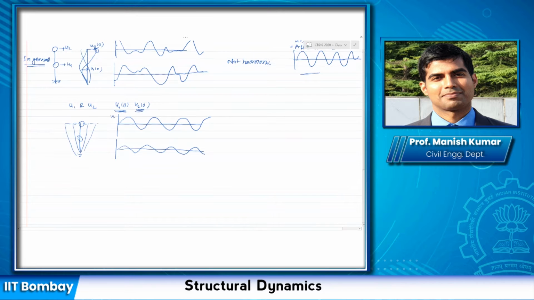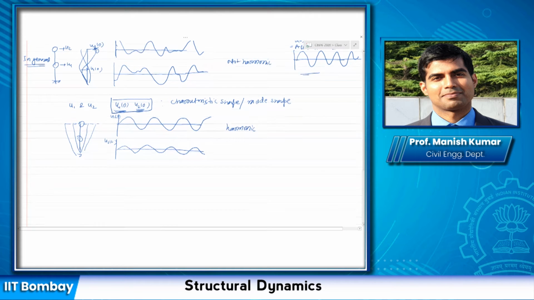Let us say this is u1(t) here, u2(t) here. Now the motion is harmonic. This specific combination of initial displacements, assigned to these degrees of freedom so that the motion is harmonic, and the shape that is represented through it, is called the characteristic shape, also, as we have previously defined, the mode shape.